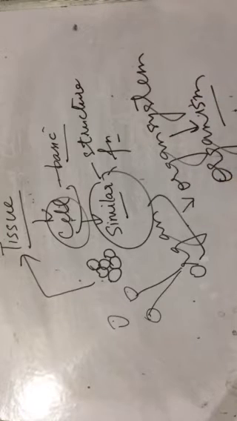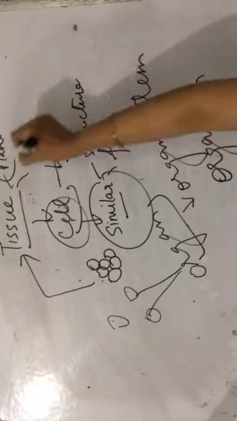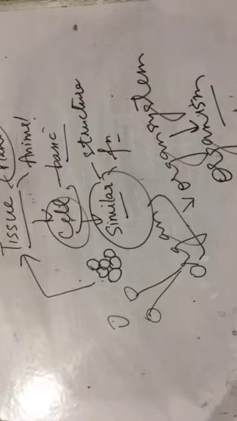So why tissue? Because it becomes hectic for a single cell to do a number of tasks, right? For example, in our school, can only one person control a school? No, one cannot, right? There is a team. Similarly, cells are creating a team and that team is tissue. So we will talk about two types of tissues, that is plant tissue and animal tissue. Today we'll deal with only plant tissue. Alright, plant tissue.